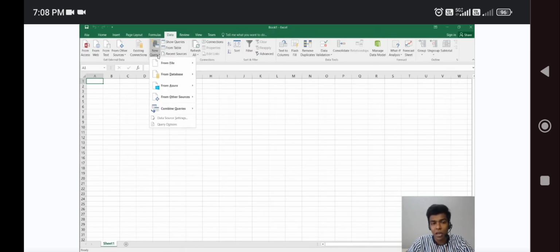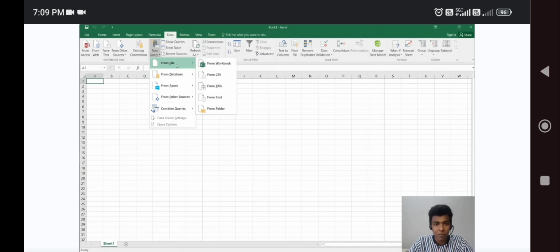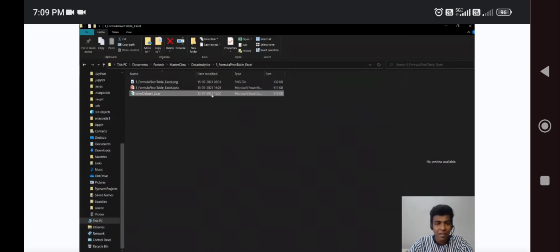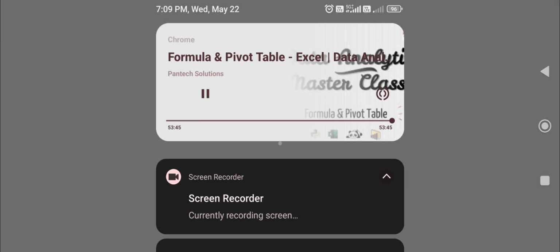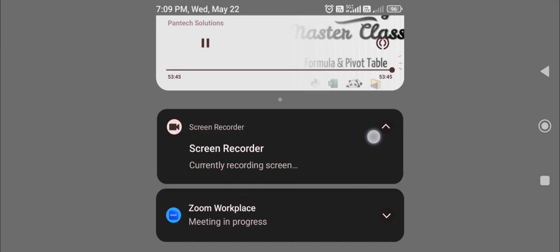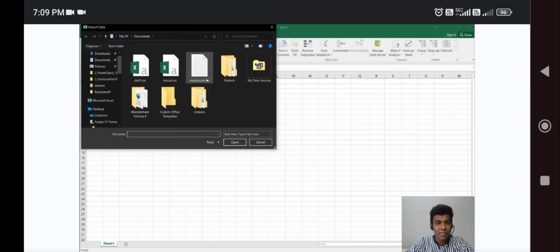In the new query you can go for From Database or From File, where you can choose From Folder, From Text, or From XML file based on the data you have. I already have the data set in .csv format, so I'm going to load that file: From File, From CSV.